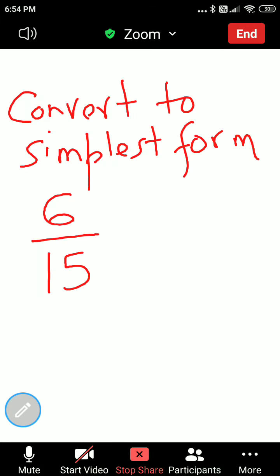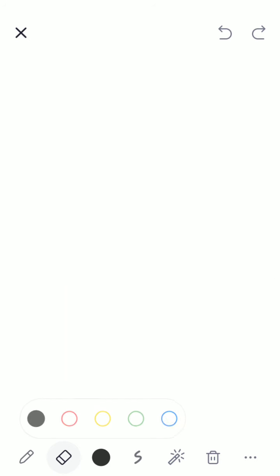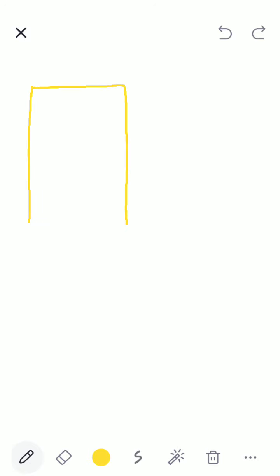Okay. When we don't understand, the best way is to draw. Suppose I have a chocolate. I have divided it into how many parts? What was the fraction I gave you? How many parts have I divided the chocolate into? 15. So I have divided the chocolate into 15 parts.